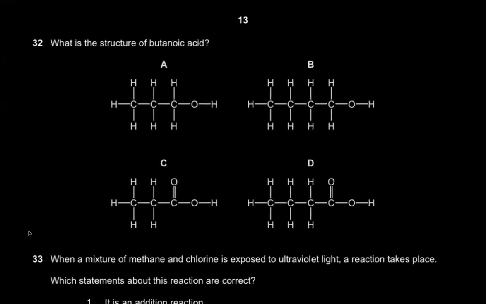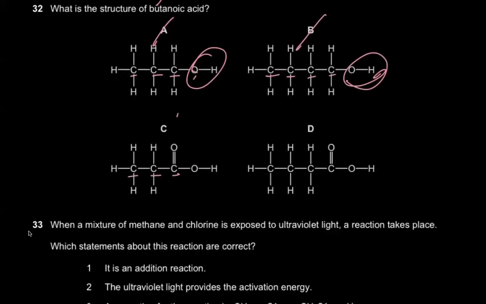What is the structure of butanoic acid? But means 4 carbons. So 1, 2, 3. This is 3 carbons, and it's not butanoic acid. It's basically propanol. It's the alcohol bit, right? Again, this is alcohol. This is meth, eth, pro, but. This is butanol, not butanoic acid. This is meth, eth, prop. This is propanoic acid, not butanoic acid. This is meth, eth, pro, but. Yes, this is my butanoic acid.